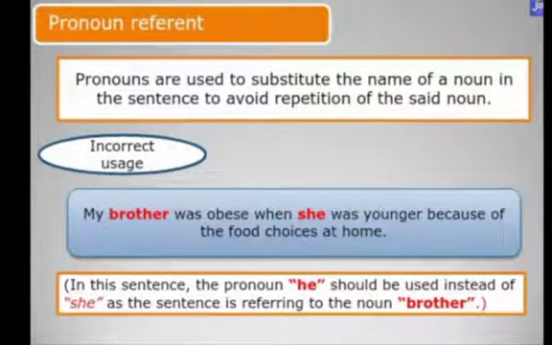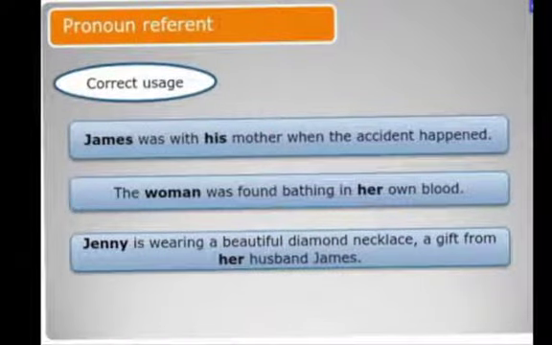So what is pronoun referent? Pronouns are used to substitute the name of a noun in the sentence to avoid repetition of the said noun. Maximum times we commit mistakes in this. For example, my brother was obese when she was younger because of the food choices at home. So, whenever we use a pronoun in the sentence, we should refer to the noun, whether it is masculine or feminine, and use it as per the use of the noun.